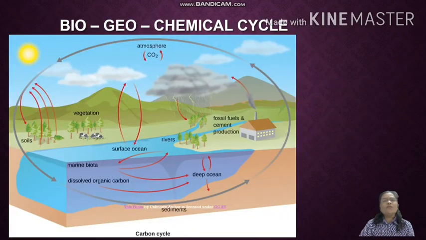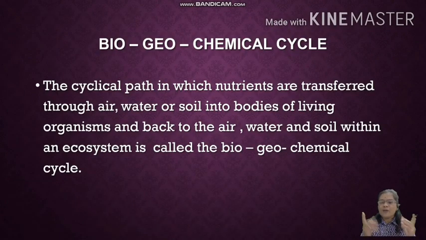Students, next we learn about what a biogeochemical cycle is. In this chapter, you have to learn the carbon cycle, oxygen cycle and nitrogen cycle. The cyclical path by which nutrients are transferred through air, water and soil into the bodies of living organisms and back to the environment, that is, back to the air, water and soil within an ecosystem, is called a biogeochemical cycle.